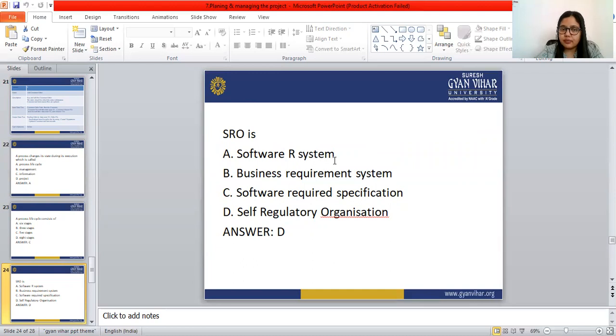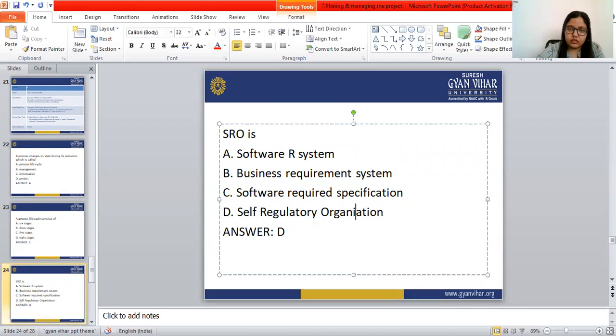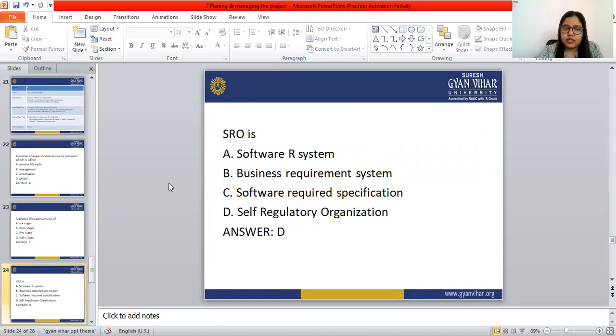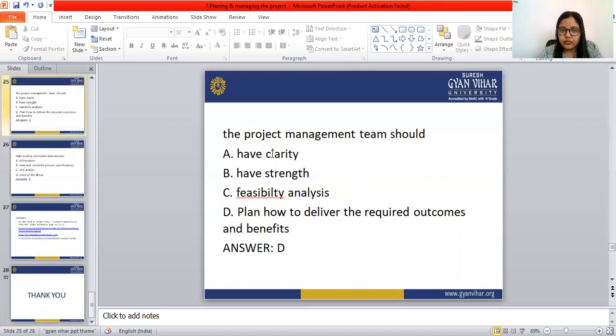Software R system, business requirement system, software required system, or self-regulatory organization. So the full form of SRO is self-regulatory organization.